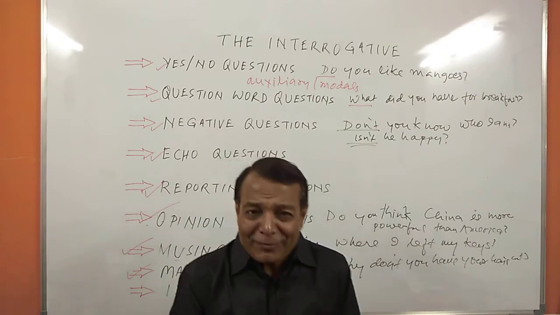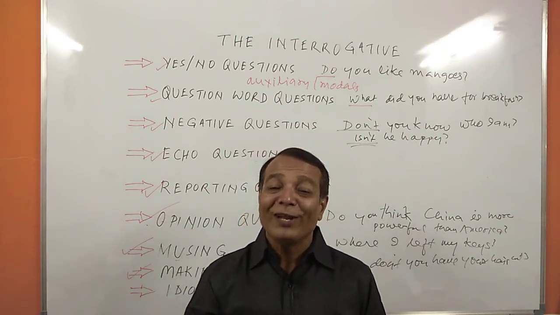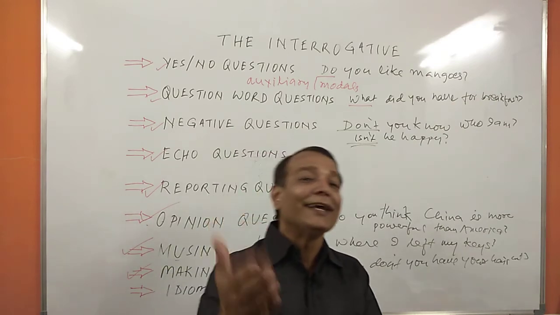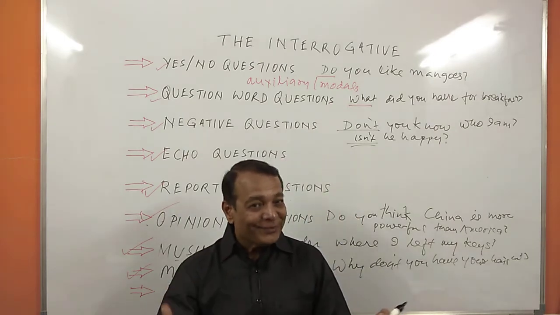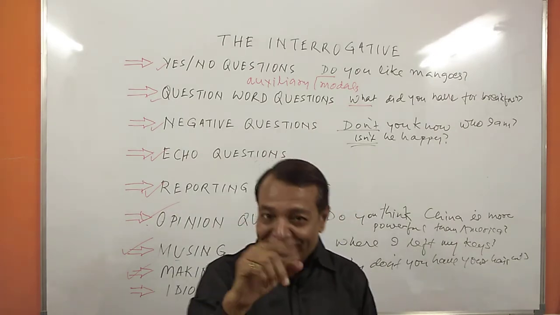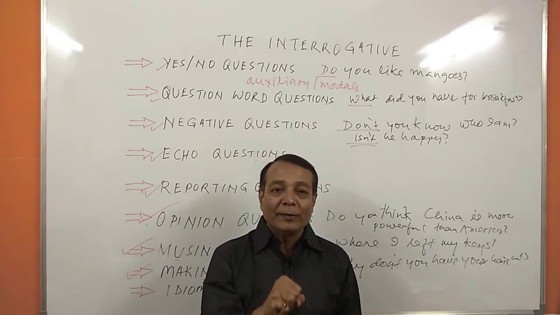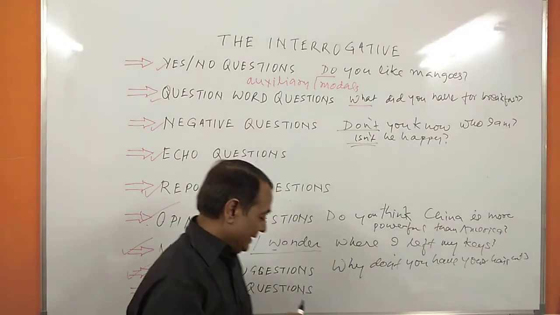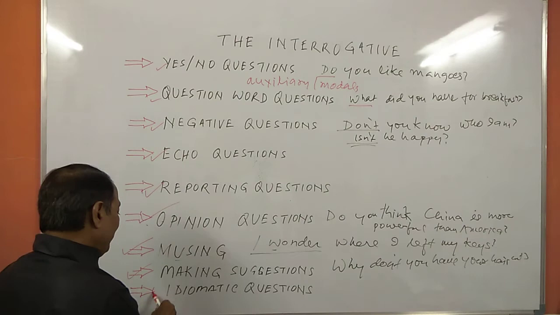Why don't you understand me? Why don't you play volleyball? Why don't you learn English? Why don't you? That's called suggestion questions. Actually, in the form of question, it's an advice. Like, next one is idiomatic.